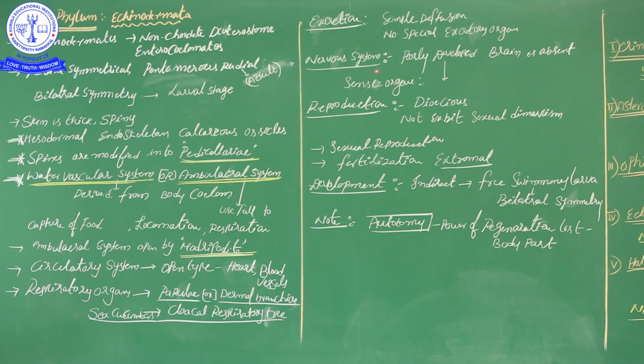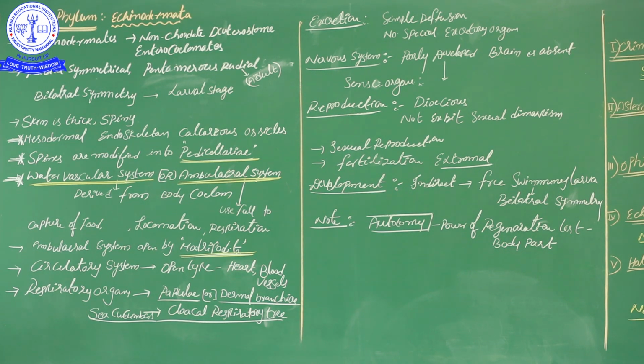Like the excretory system, the nervous system is also not yet well developed in Echinodermata. Basically, Echinodermata is the last, most highly developed phylum among the invertebrate phyla, but even so, some of its characteristics are undeveloped. The nervous system is poorly developed, and the brain is absent.